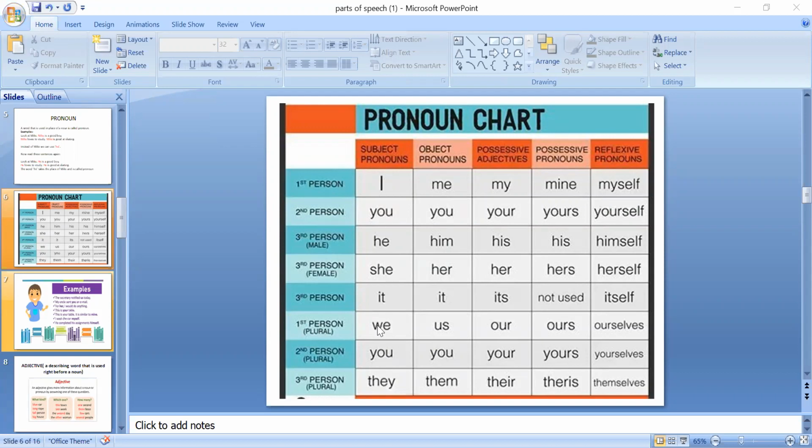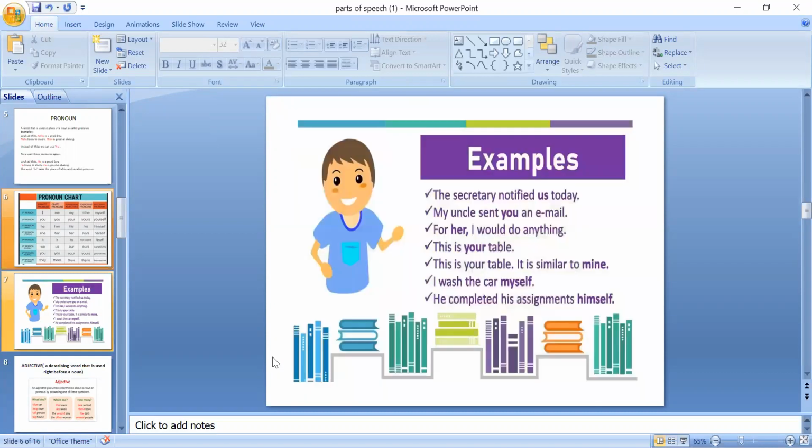I and we are first person pronouns. You is a second person pronoun. He, she, it, and they are third person pronouns. Clear? Listen again. I and we are first person pronouns. You is a second person pronoun. He, she, it, and they are third person pronouns. Okay? Keep it in your mind.